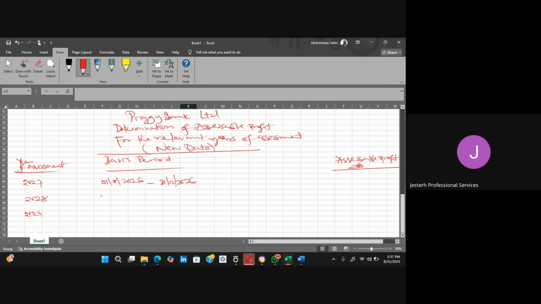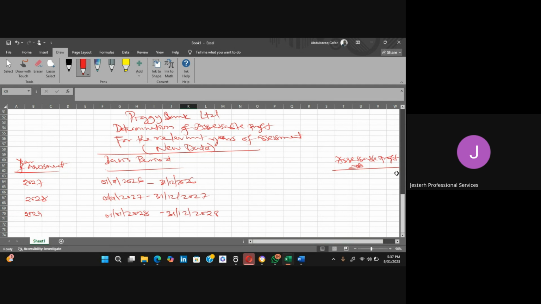Then the basis period for this one will also be 1/1/2027 to 31st December 2027. And the third year, 1/1/2028 to 31/12/2028.